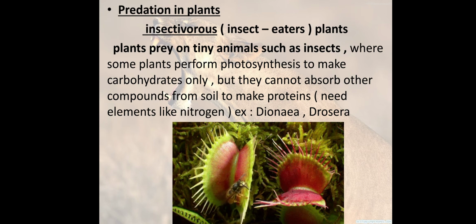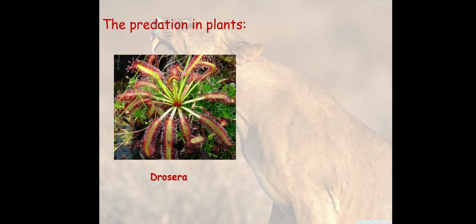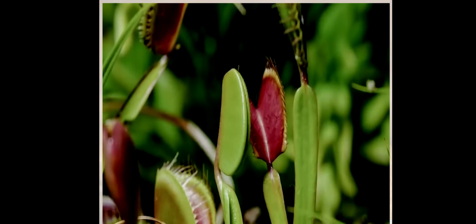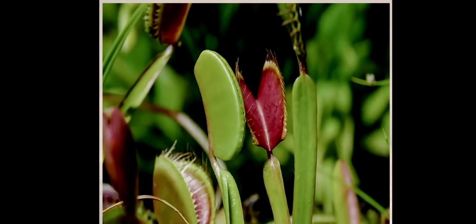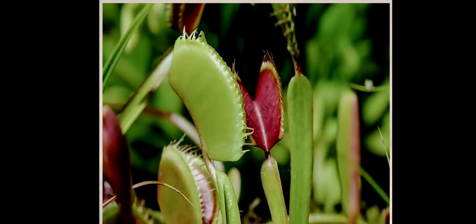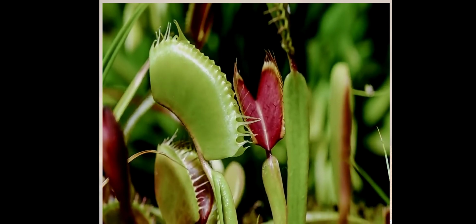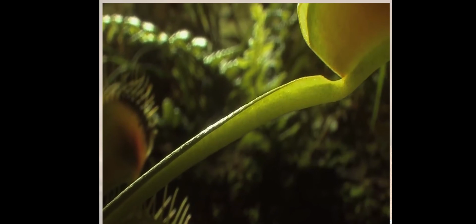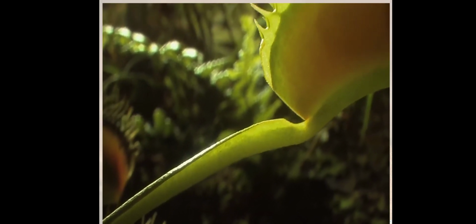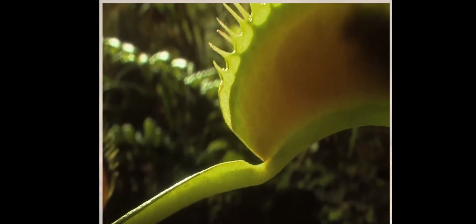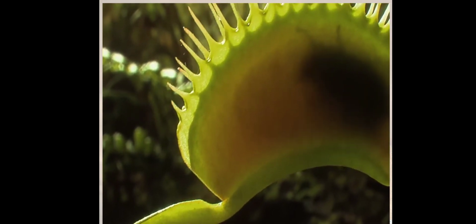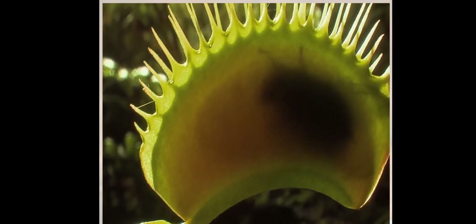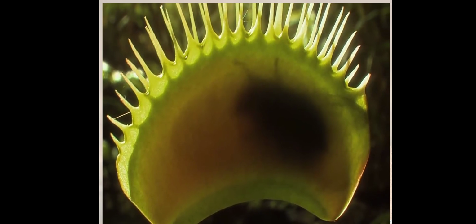So it will feed on insects or tiny animals. This is Drosera and Dionaea. Millions of years ago, a number of plants went through a remarkable adaptation. These photosynthetic plants live in nutrition-poor environments, often lacking in sufficient nitrogen, so they evolved the capacity to supplement their diets by trapping and eating animal flesh.